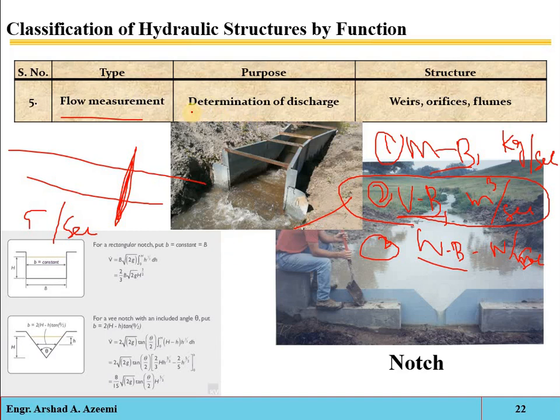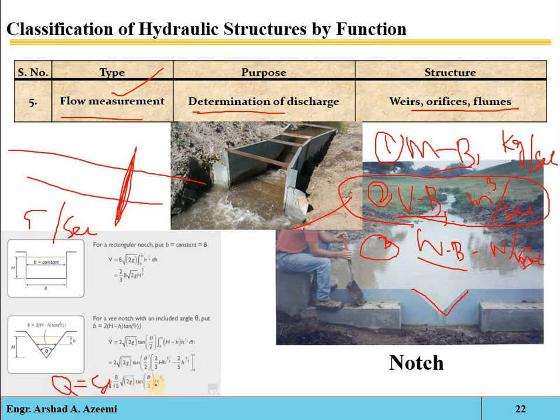Those structures which are used for the determination of discharge are called the flow measuring hydraulic structures. So we have the weirs, the orifices, and the flumes. Here you can also say the notches are used for flow measurement. The discharge through notches is equal to CD, coefficient of discharge, 8 divided by 15, under root 2g, tan theta by 2, multiplied by H to the power 5 by 2.